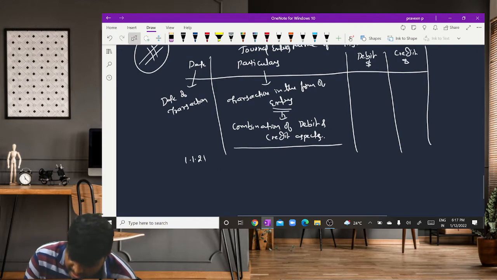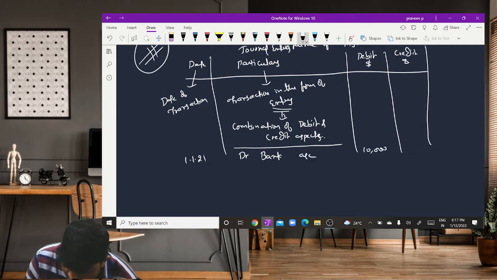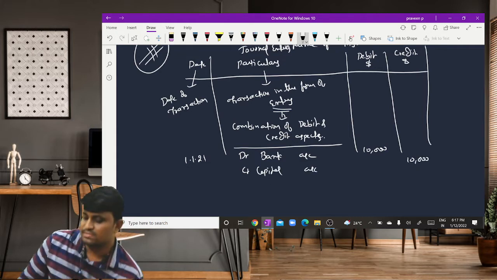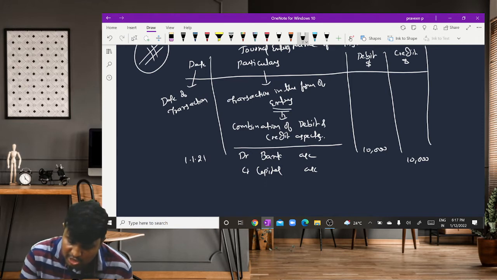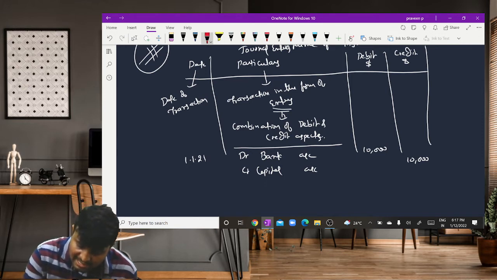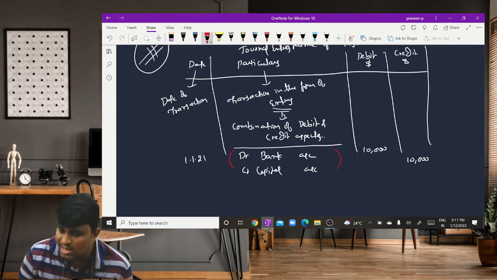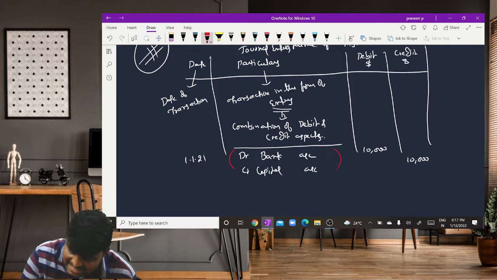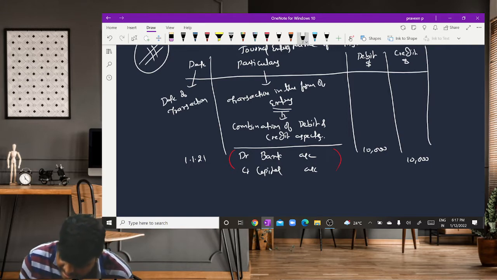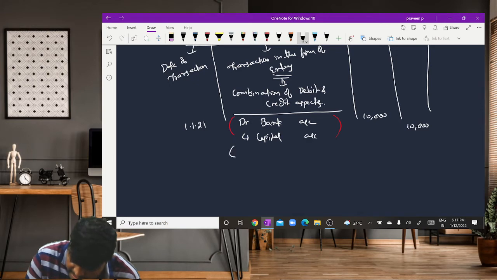Then we write the entry: debit bank account 10,000, credit capital account 10,000. This combination of debit and credit aspects is called an entry. And at the end of the entry, we need to write what? Narration. So, being